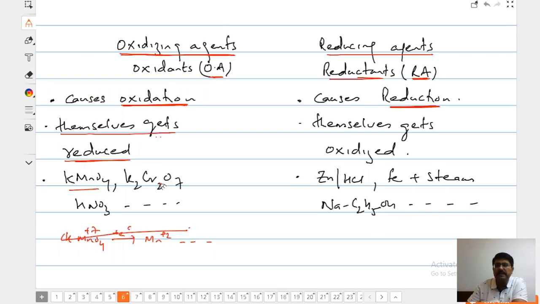Oxidizing agent itself gets reduced. And the list of common oxidizing agents can be around 50 or 60, which we are going to learn in this year's chemistry. But a few common oxidizing agents are KMnO4, dichromate or nitrate.